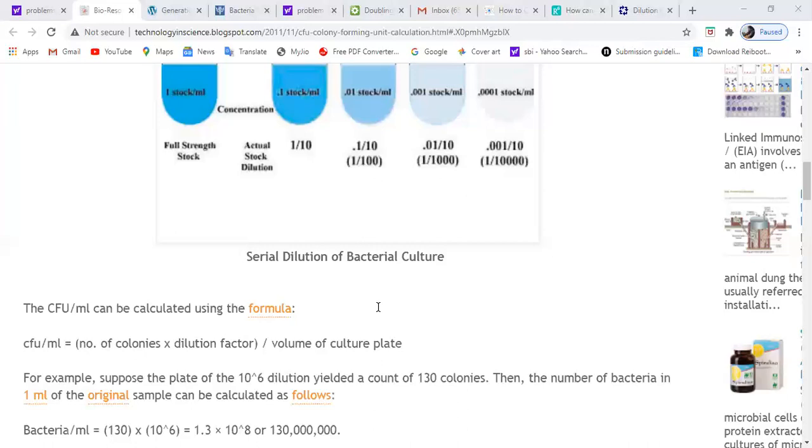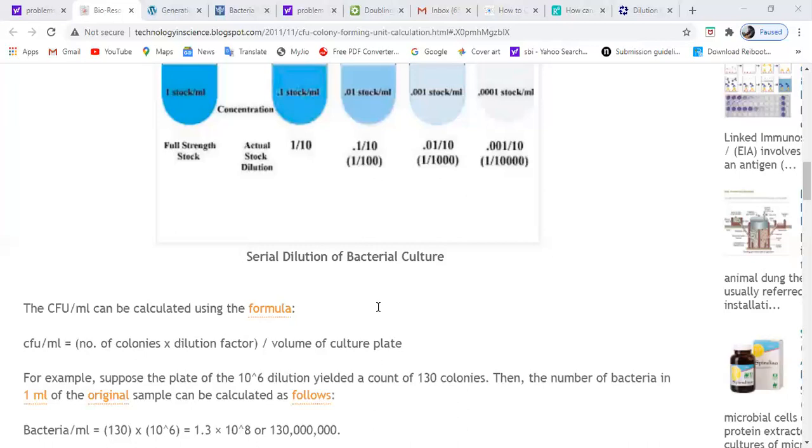The second method is the serial dilution method. Otherwise, if you pour this particular culture over this plate, the colony number will be too high. You cannot count the number of colonies over your plate. So first, you need to make the serial dilutions. Then only you plate over these different plates. If you plate from this tube, you will get few colonies.